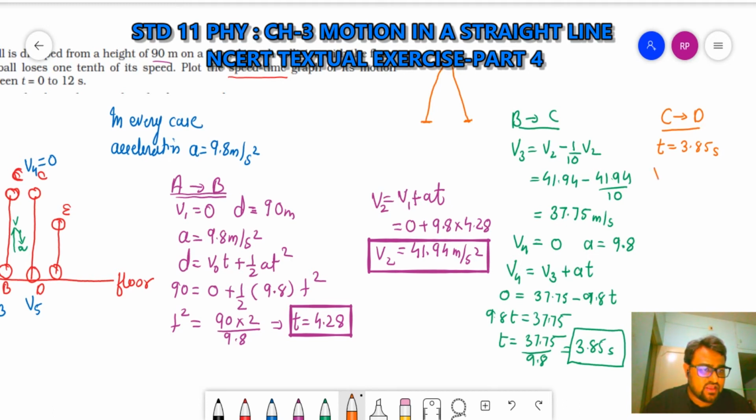You have the final velocity V5. What is V5? First we need to find V5. So V5 will be equal to initial velocity V4 plus AT. V4 was 0 plus acceleration 9.8 and time 3.85.